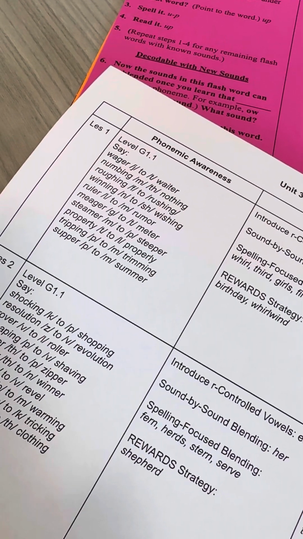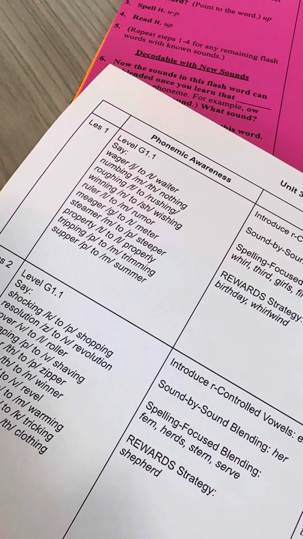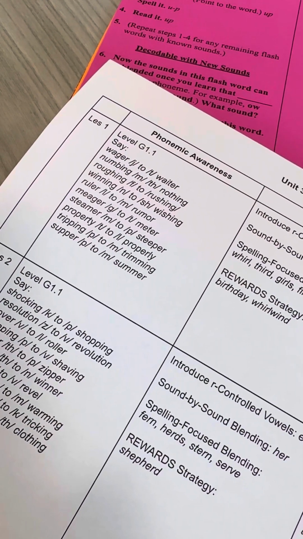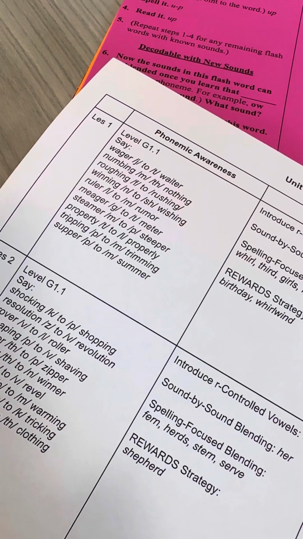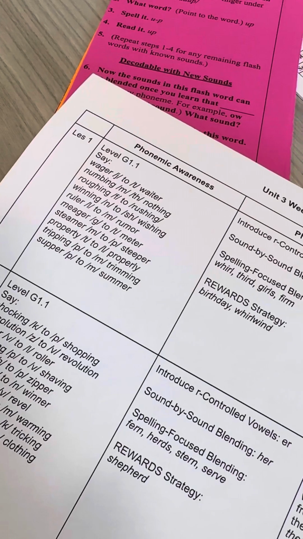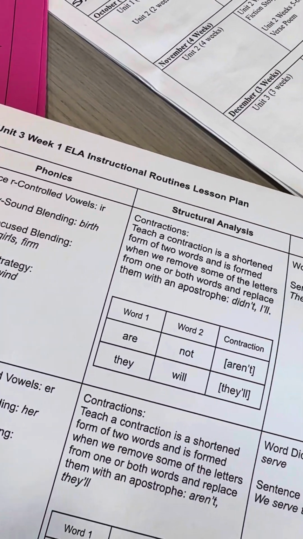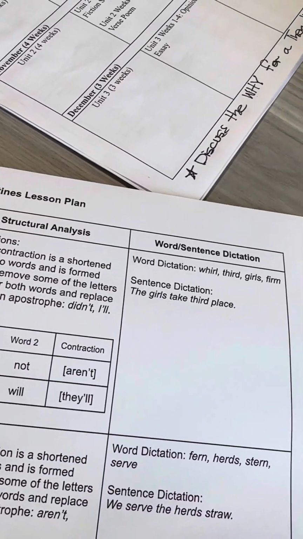Yes, properly. Say tripping. Tripping. Change p to m. Trimming. Yes, trimming. Say supper. Supper. Change p to m. Summer. Yes, summer. Good job. This week we're working with spellings for the sound.